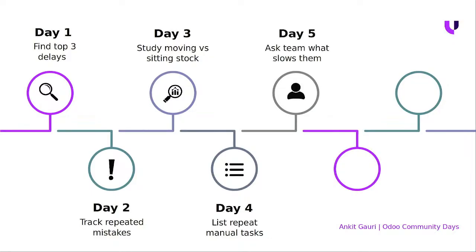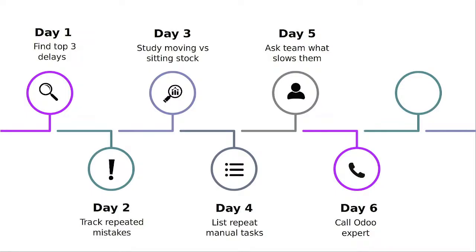And then also connect with the downstream, like the job work, and what challenges they are facing as a team, right? Which slows down the production cycle as well, right? So once you get all those things, what we recommend is you connect with someone who is an Odoo expert, or any person who is an ERP expert in your company or elsewhere, right?